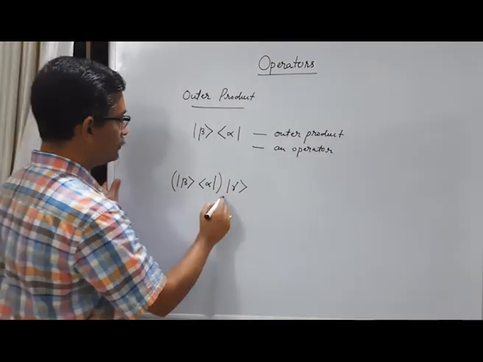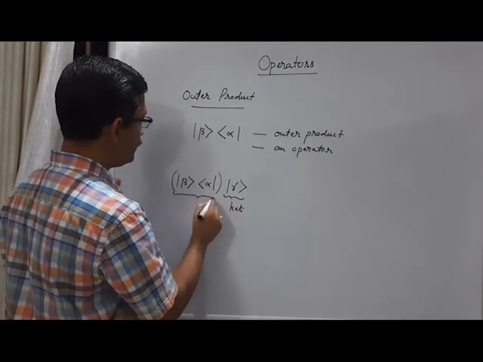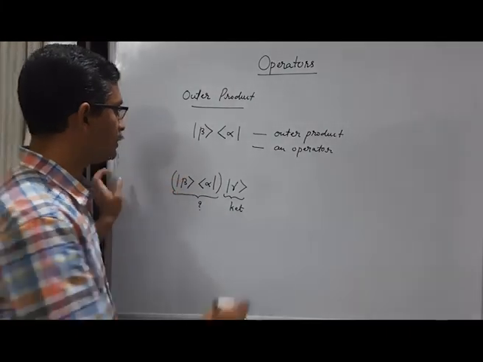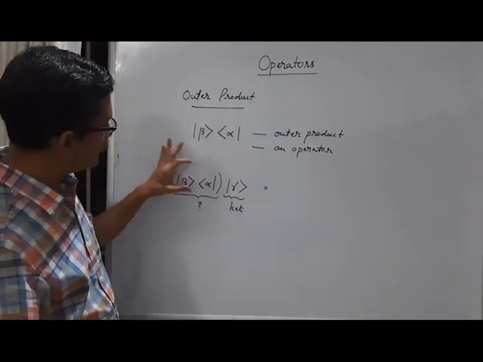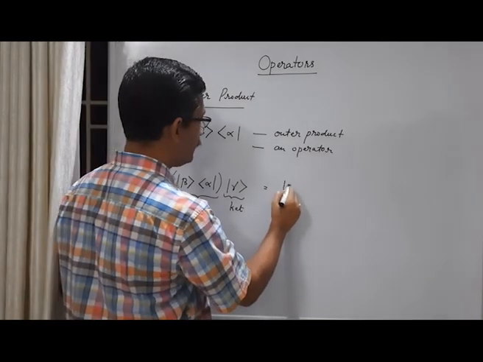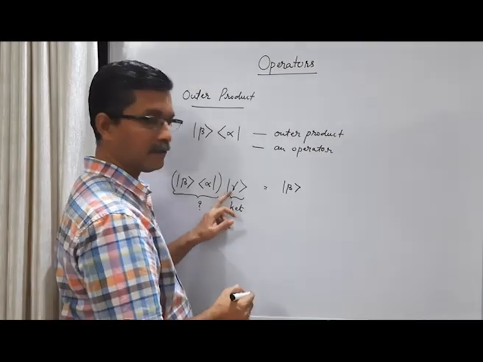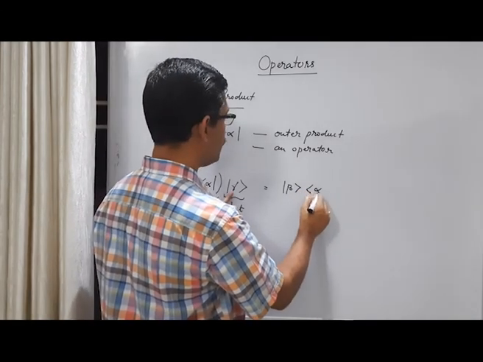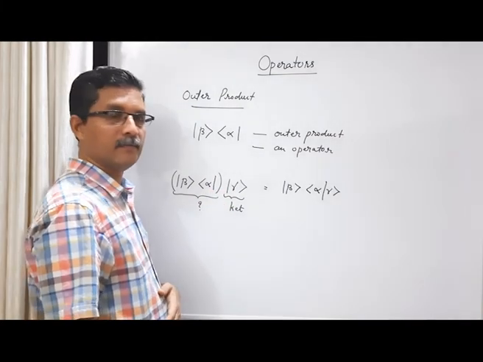So this is a ket and this is unknown. We don't know what it is. But what is the result? If you remove this bracket, what is it? This is ket beta, you have bra vector alpha here, and a ket vector gamma here. So this and this will undergo inner product, and what you get is bra vector alpha, ket vector gamma. There is an inner product here.